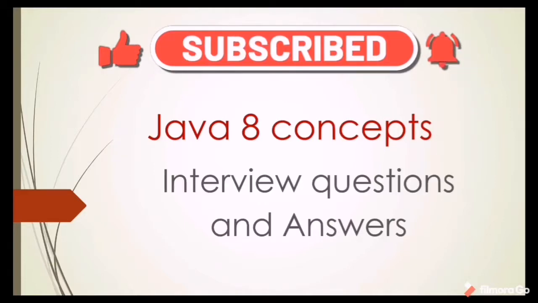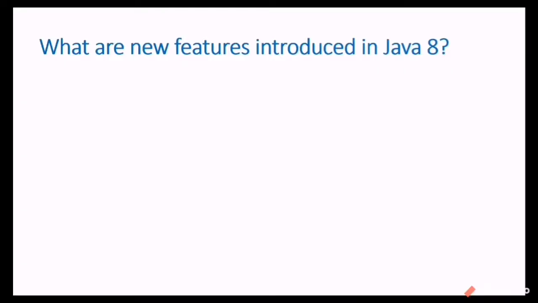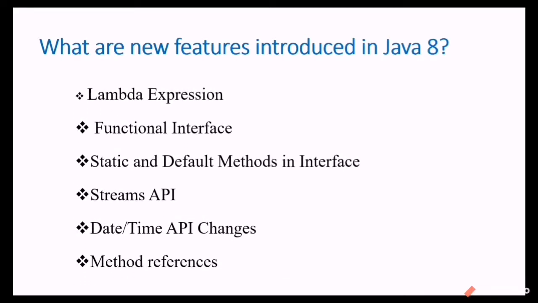Let's start. What are the new features introduced in Java 8? Some of the important features are Lambda expression, functional interface, static and default methods in interface, Streams API, Datetime API changes, and method references. If you want, you can add more, but these are the important features.